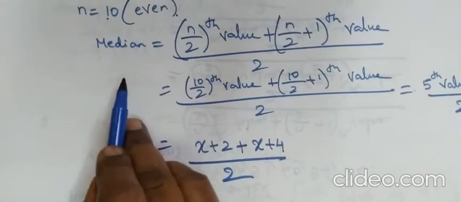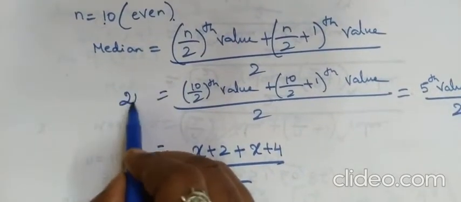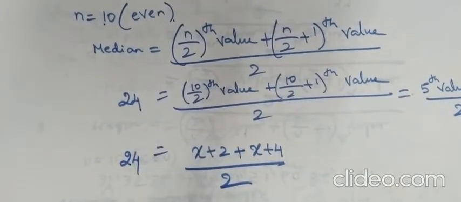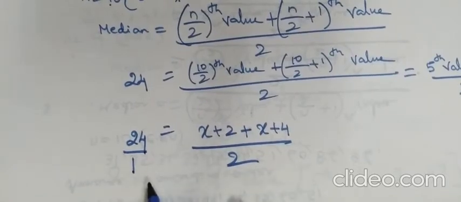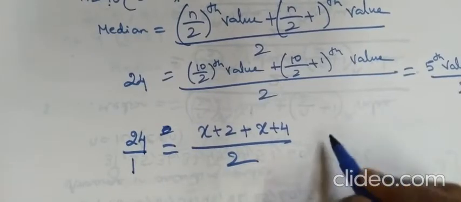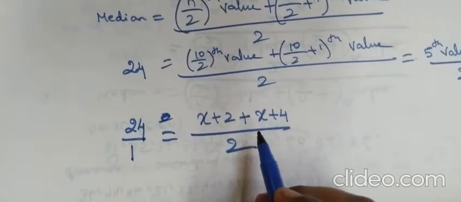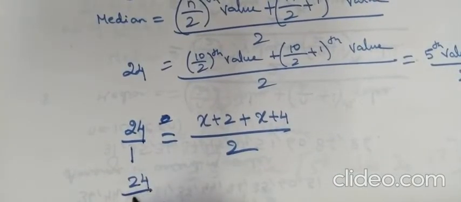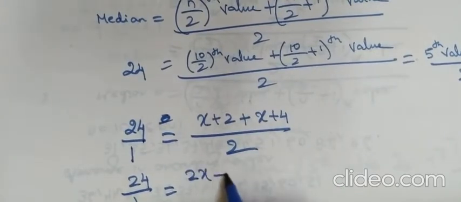Here also we have been given a value. The median of the observations arranged in ascending order is 24. That means the median value is 24. If nothing is in the denominator, we can write 1. So 24 by 1 is equal to x plus x gives 2x, plus 2 plus 4 is 6, divided by 2.